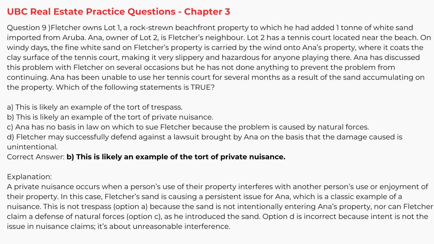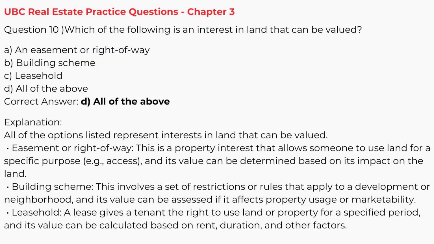Option D is incorrect because intent is not the issue in nuisance claims. It's about unreasonable interference. Question 10. Which of the following is an interest in land that can be valued? A, an easement or right-of-way, B, building scheme, C, leasehold, D, all of the above.